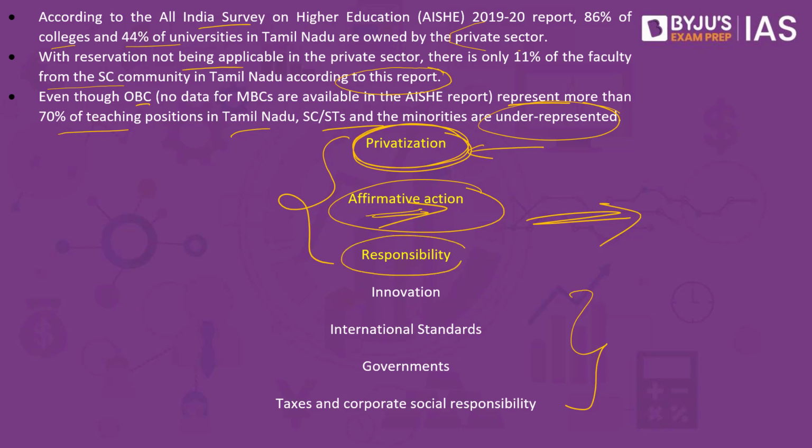The third is in terms of responsibility. What is the responsibility that we are speaking about? When we speak about the society, we have government as well as the private. When we speak about government, yes, they collect the taxes and it is their responsibility to perform certain actions. But the private is also part of the society as well. They are also extracting resources from the society. So there is a certain sense of responsibility on these private people as well.